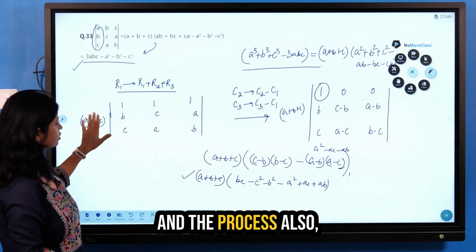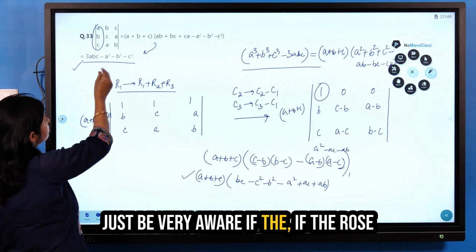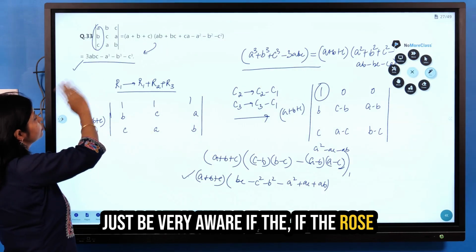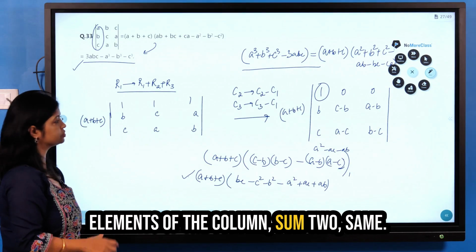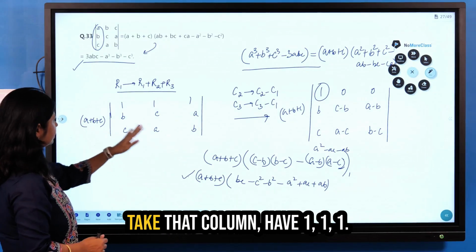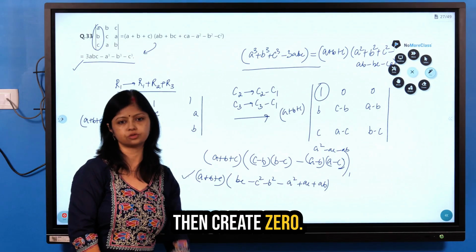And the process also, we should be clear. Just be very aware if the elements of the rows sum to the same or the elements of the columns sum to the same. We always start with that. Take that column, have 1, 1, 1. Once we have 1, 1, 1, then create zeros.